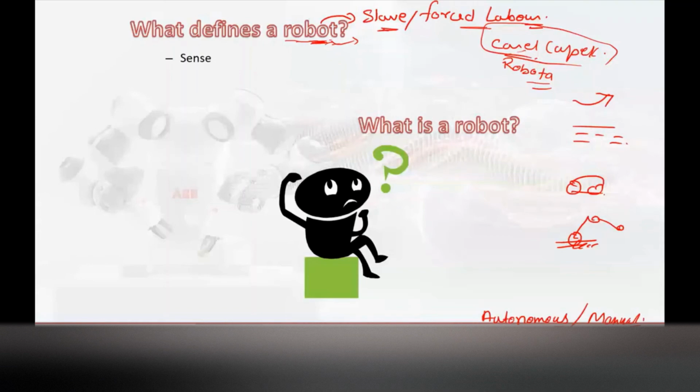So basically what defines a robot is sense, plan and act. Sense, just like we have different senses: eyes, ear, nose, touch, and taste, and some kind of smell. Similarly, we have different sensors for the machine. A controller which is mounted with the machine, the brain of the machine, will come to know that this kind of environment is sensed. How will it be sensed? It will be sensed with the help of some sensor.